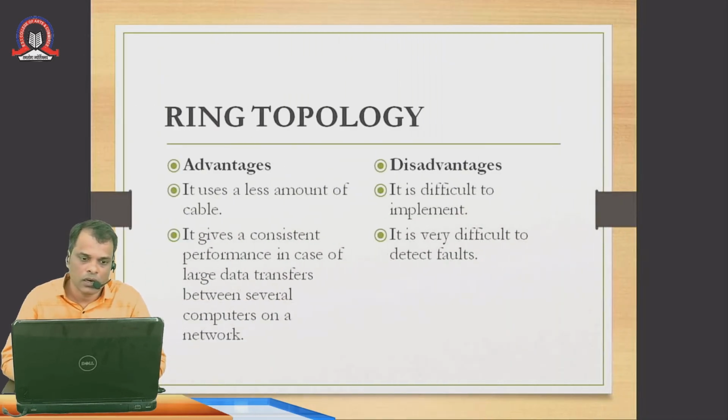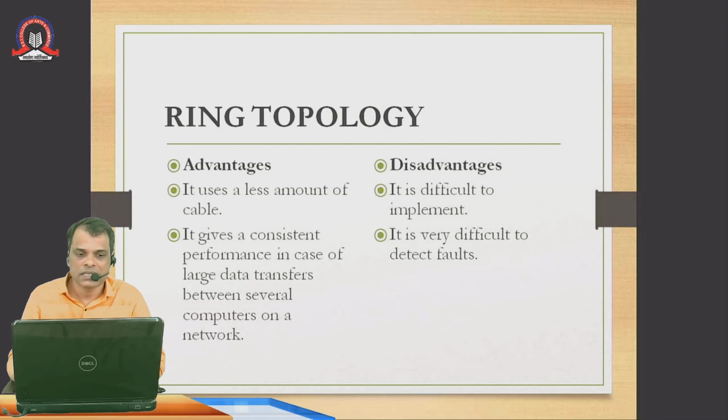Advantages: it uses a less amount of cabling. Cabling is less. It gives a consistent performance in case of large data transfer between several computers on a network. Performance is good. And disadvantages: it is difficult to implement. It is very difficult to detect faults. It is difficult to implement and difficult to detect the faults.